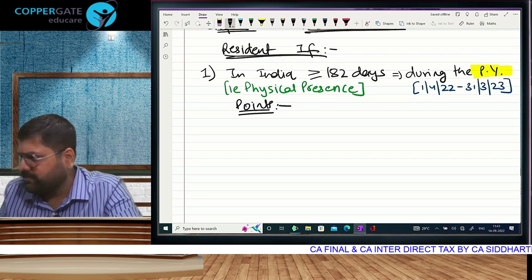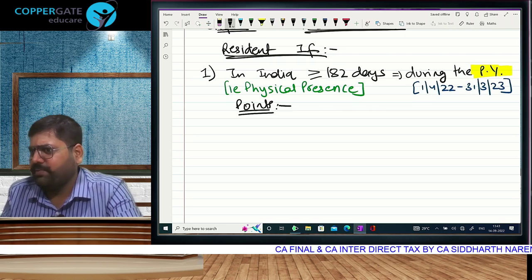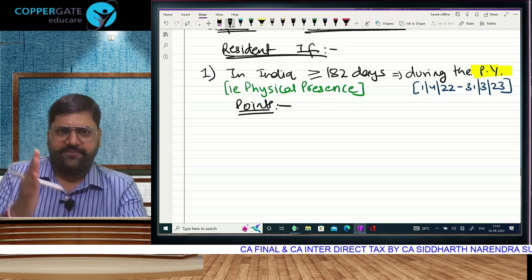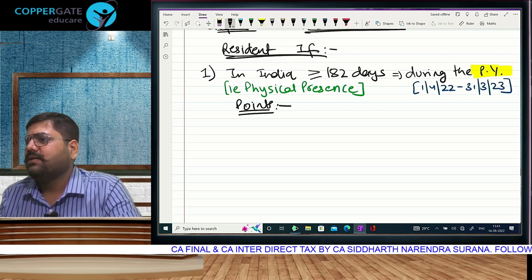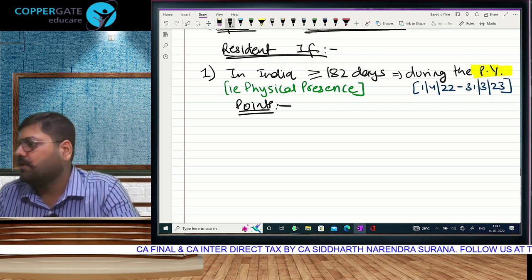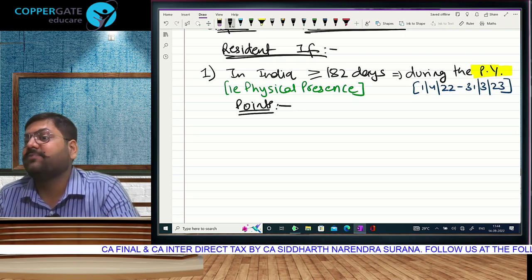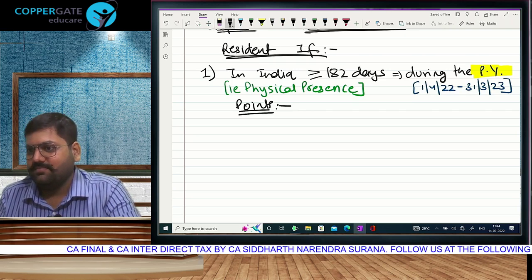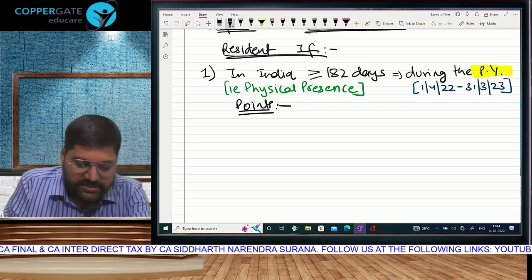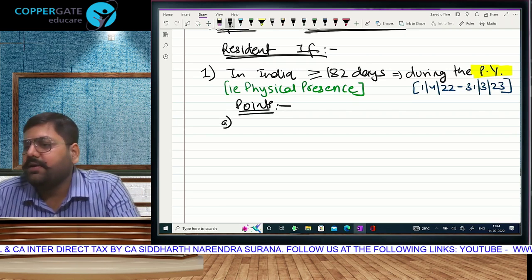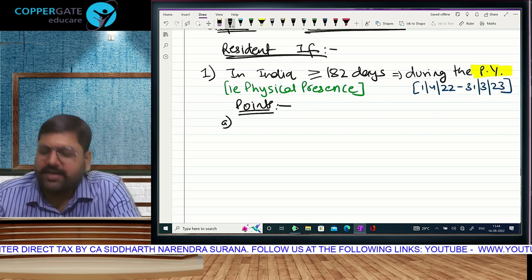And if I spend that much time in India, I don't have to be in India for the full year to be resident. If I spend only 6 months, 182 days in India, then Indian taxation law will call me a resident and tax me on my world income. Samjha? But some points to be noted about this 182. This is taught only to intermediate students. Final students by default know this.